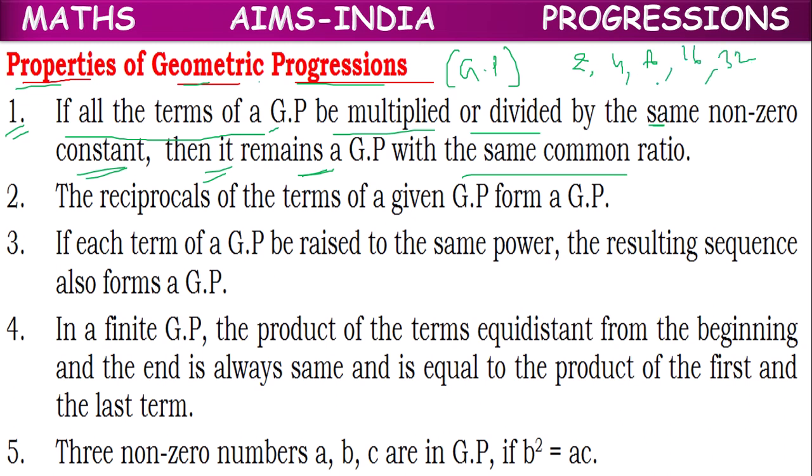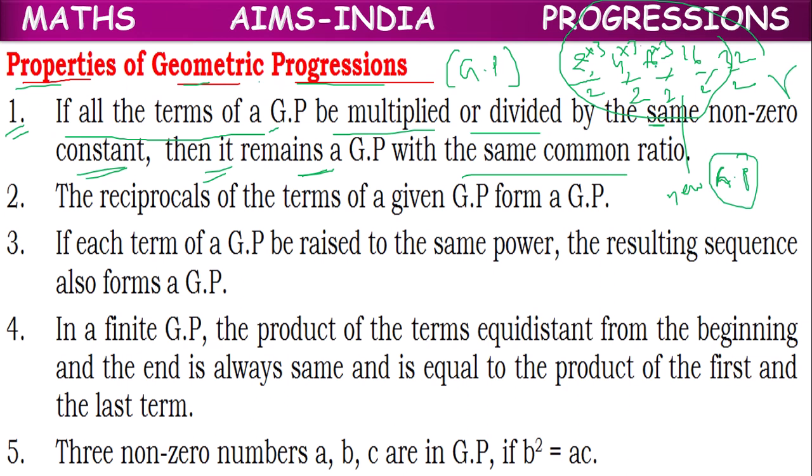If all the terms are divided or multiplied by the same number, whatever new sequence comes will also be a GP with the same common ratio.